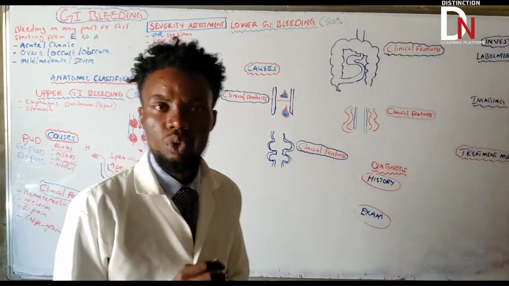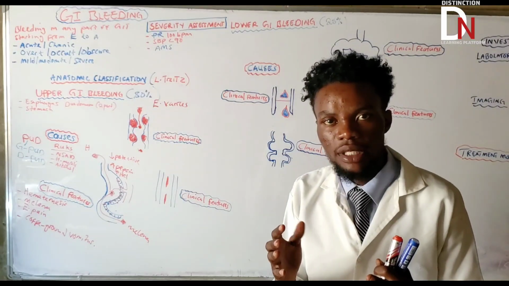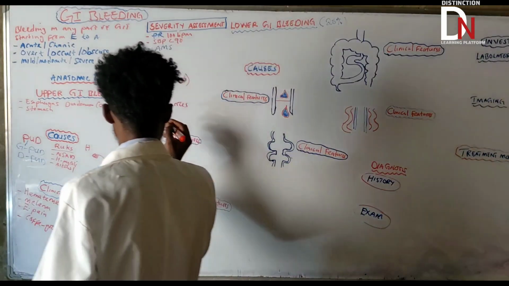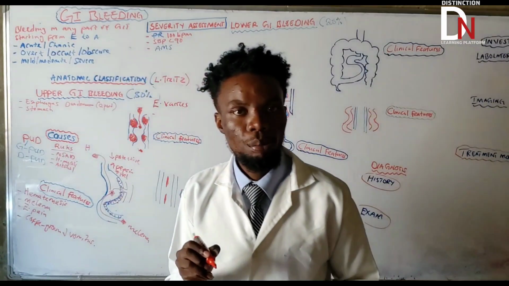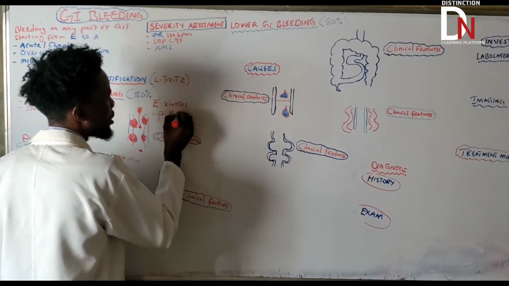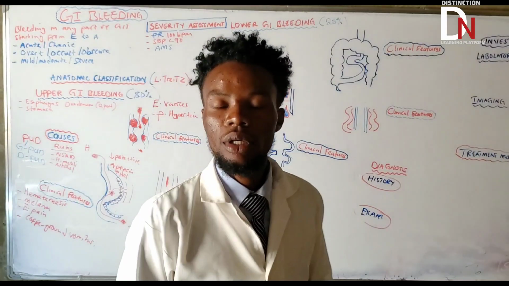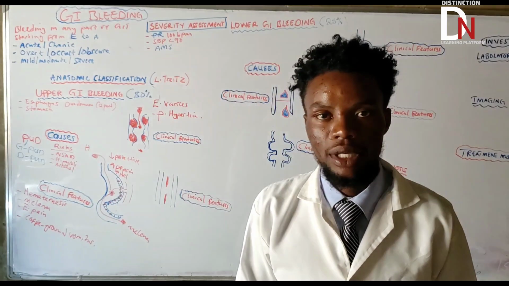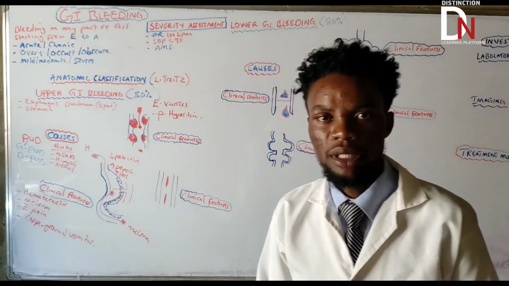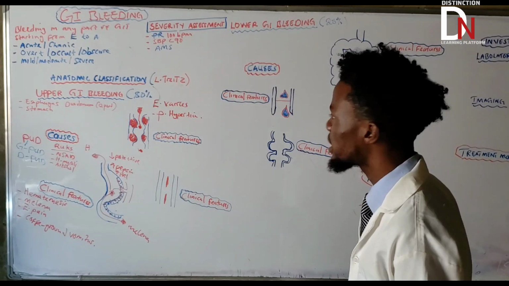Now the question that you can ask is why someone is developing this esophageal varices, where the submucosal veins are dilated. Okay, why? It's because someone is having portal hypertension. Portal hypertension basically is increased blood pressure in the portal circulation there. Now the question that you can ask is why someone is developing portal hypertension causing esophageal varices.